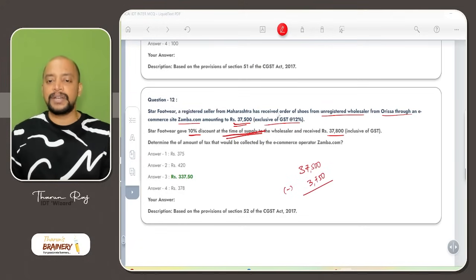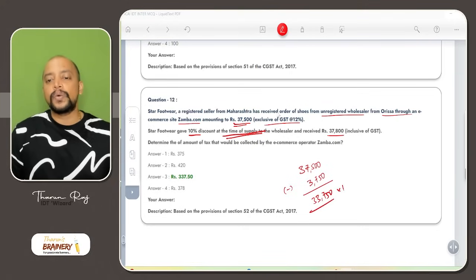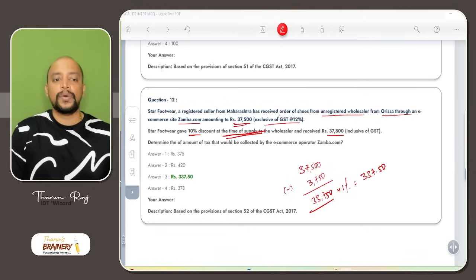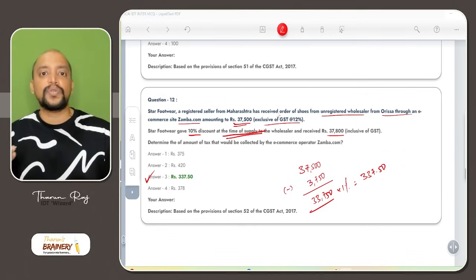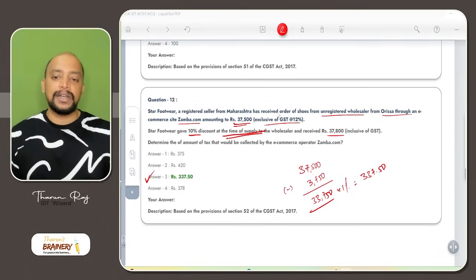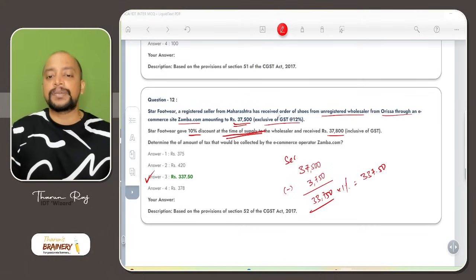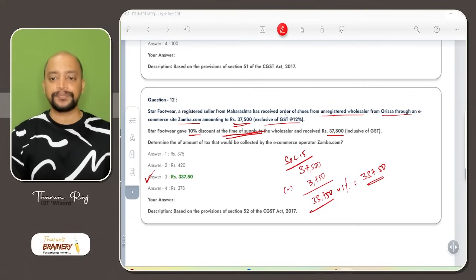So 37,500 minus 3,750 is 33,750, into 1%, that is 337.50, which will be taken as the answer. So the net value of taxable supply needs to be determined as per section 15. So 337.5 will be taken.